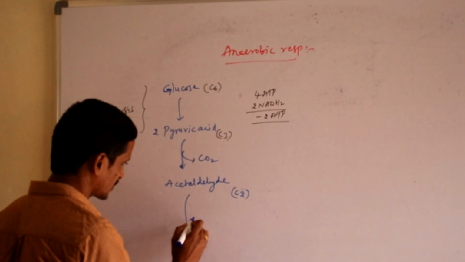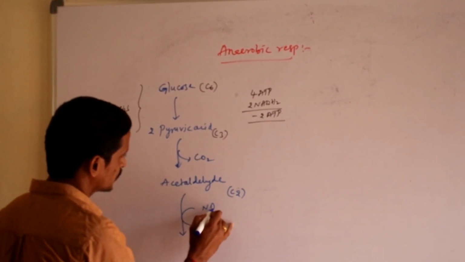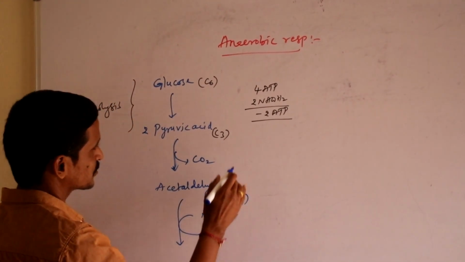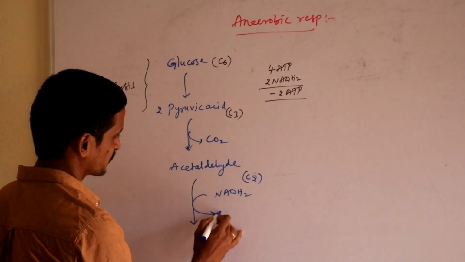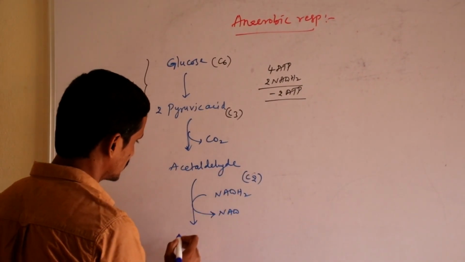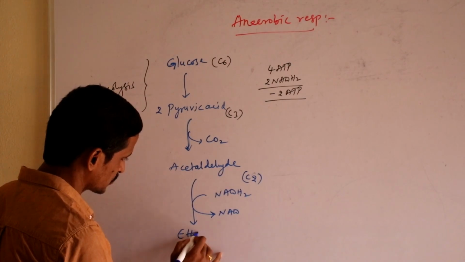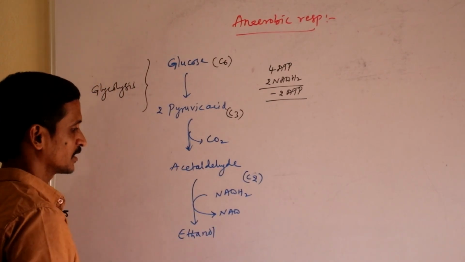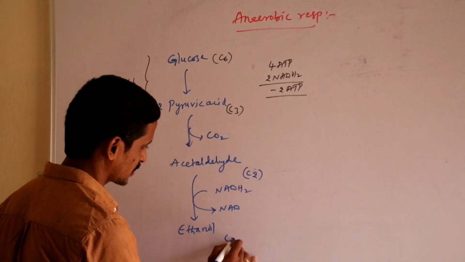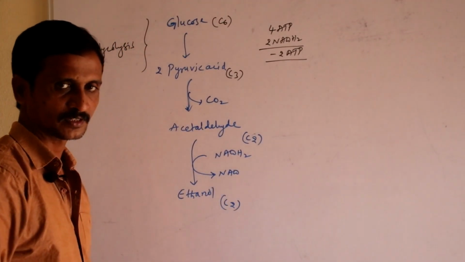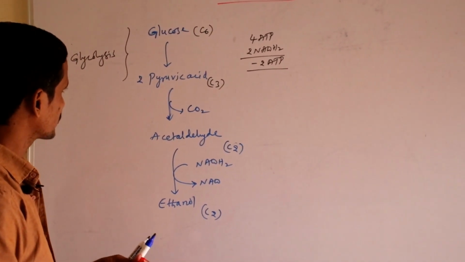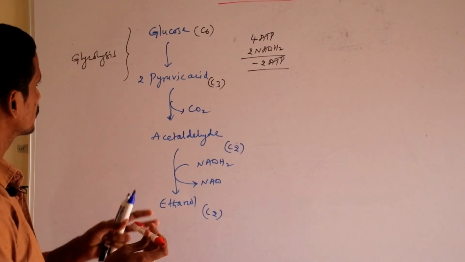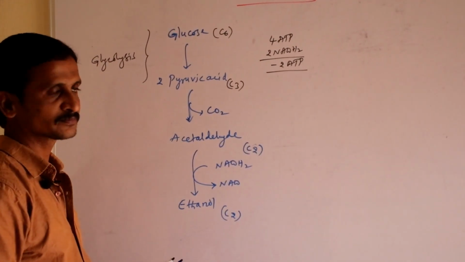Now this acetaldehyde, by utilizing NADH2, which is produced in glycolysis, is converted into ethanol or ethyl alcohol, which is a carbon 2 compound. But you see, by the end of glycolysis, we got two pyruvic acids.